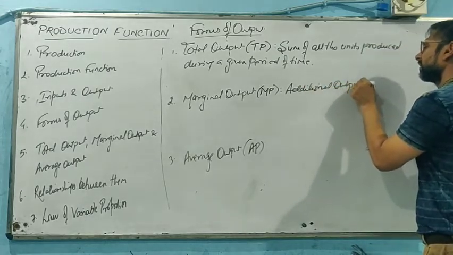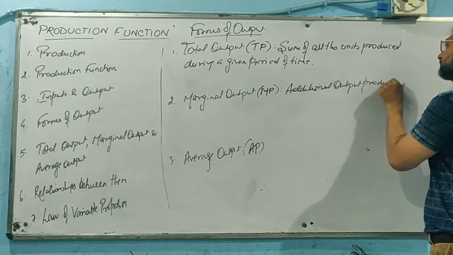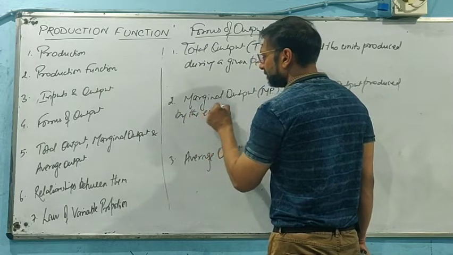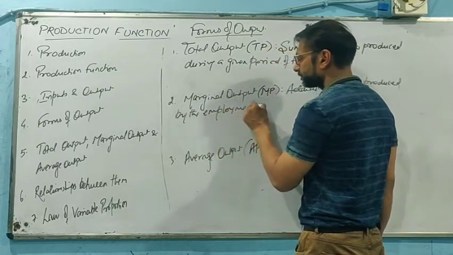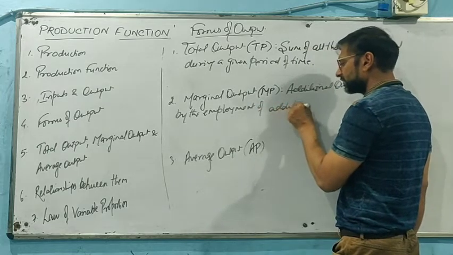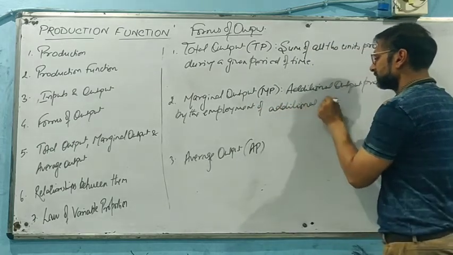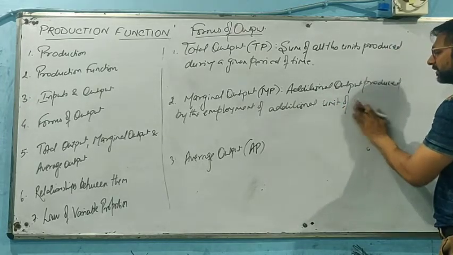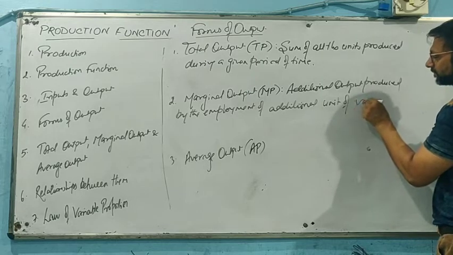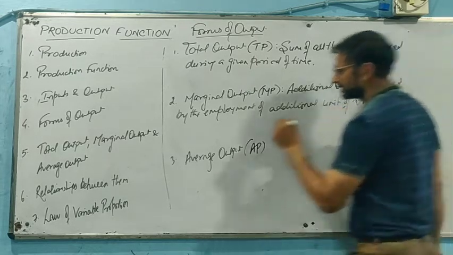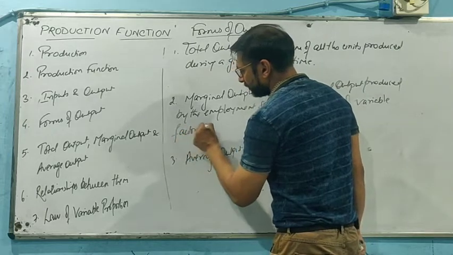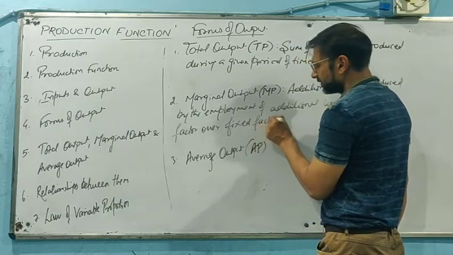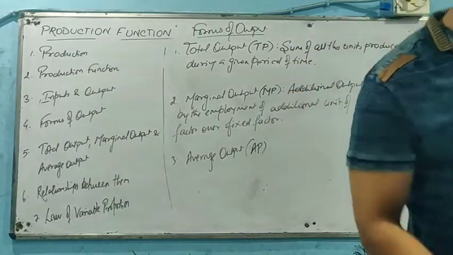If we talk about marginal product, it refers to the additional output produced by the employment of an additional unit of variable factor over fixed factor in the process of production.